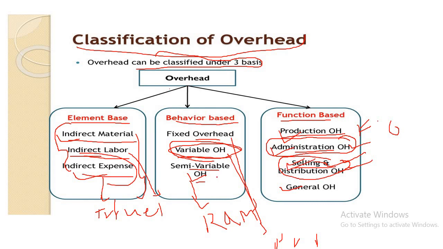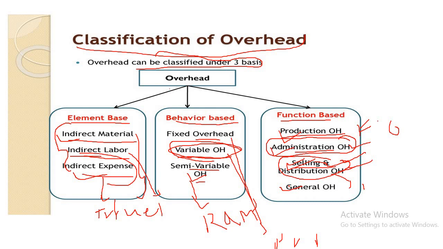Another one is distribution overhead. Distribution overhead means the total indirect cost associated with the distribution of finished product, beginning with the packed goods available for dispatch and ending with making the reconditioned returnable empty containers, if any, available for reuse. Examples of distribution overhead are packaging charges, carriage, freight outwards, cost of operating distribution vehicles. These relate to the distribution overhead.